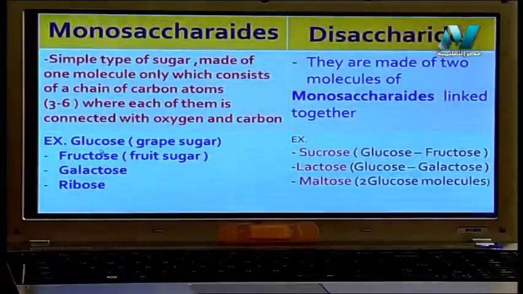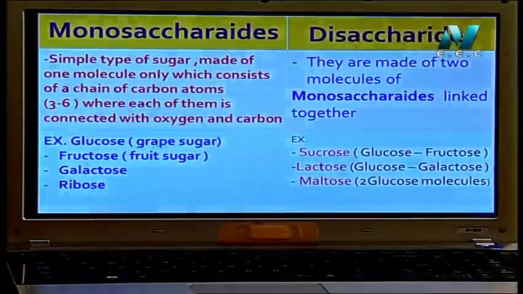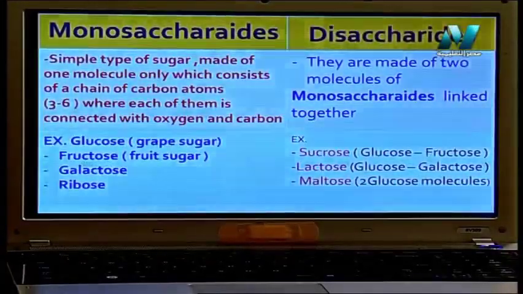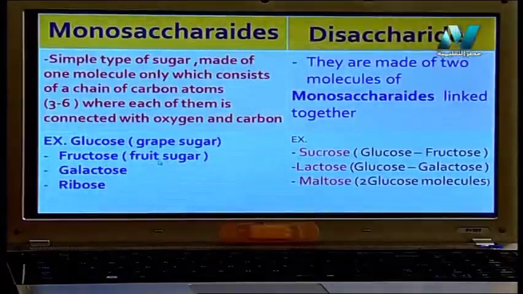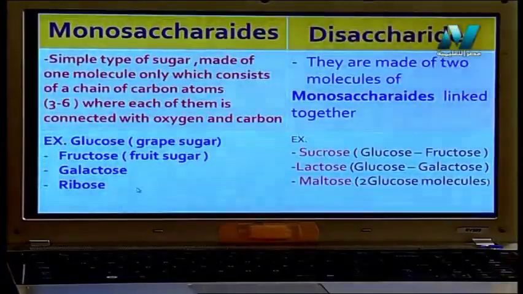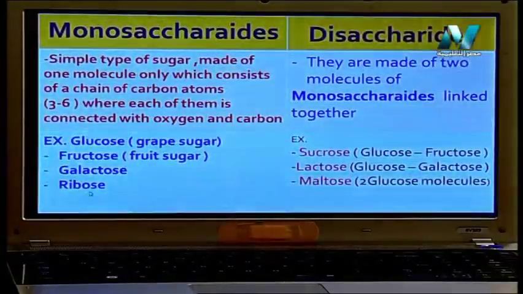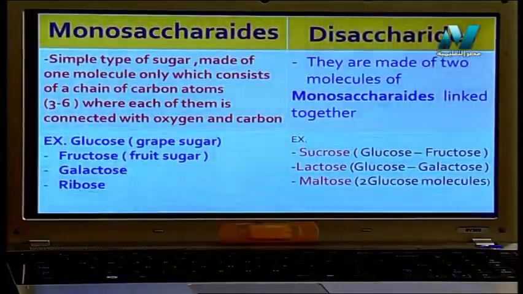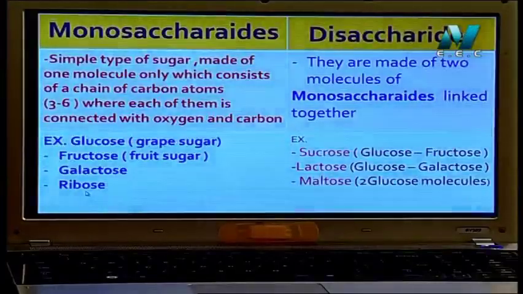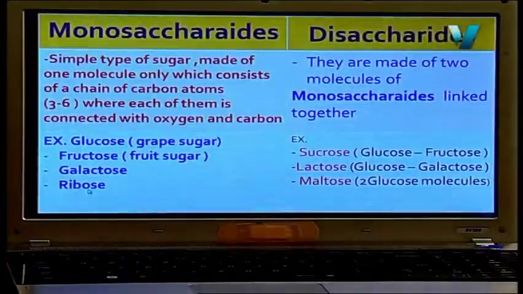Example, we have glucose found in grapes. We call it grape sugar. Fructose, this type of sugar is found in fruit. Galactose, this type of sugar is found in the gland that produces milk. What about ribose? Ribose, we will talk about this type of sugar when we talk about the nucleus and DNA, nucleic acid, inshallah.